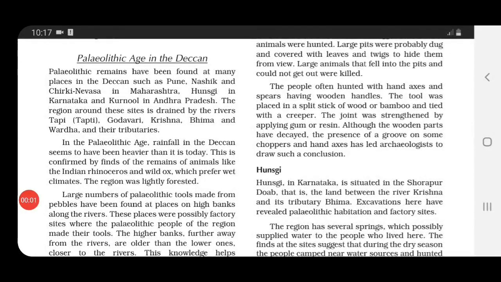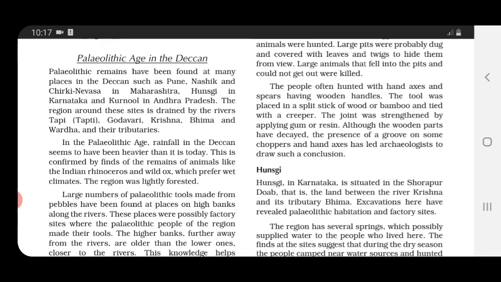Now, in the next para, what they are telling is, in the Paleolithic age, rainfall in the Deccan seems to have been heavier than it is today. So if we compare it with the present day, rainfall in the Deccan during that time was heavier. This is confirmed by finds of the remains of animals like the Indian rhinoceros and wild ox, which prefer wet climates.